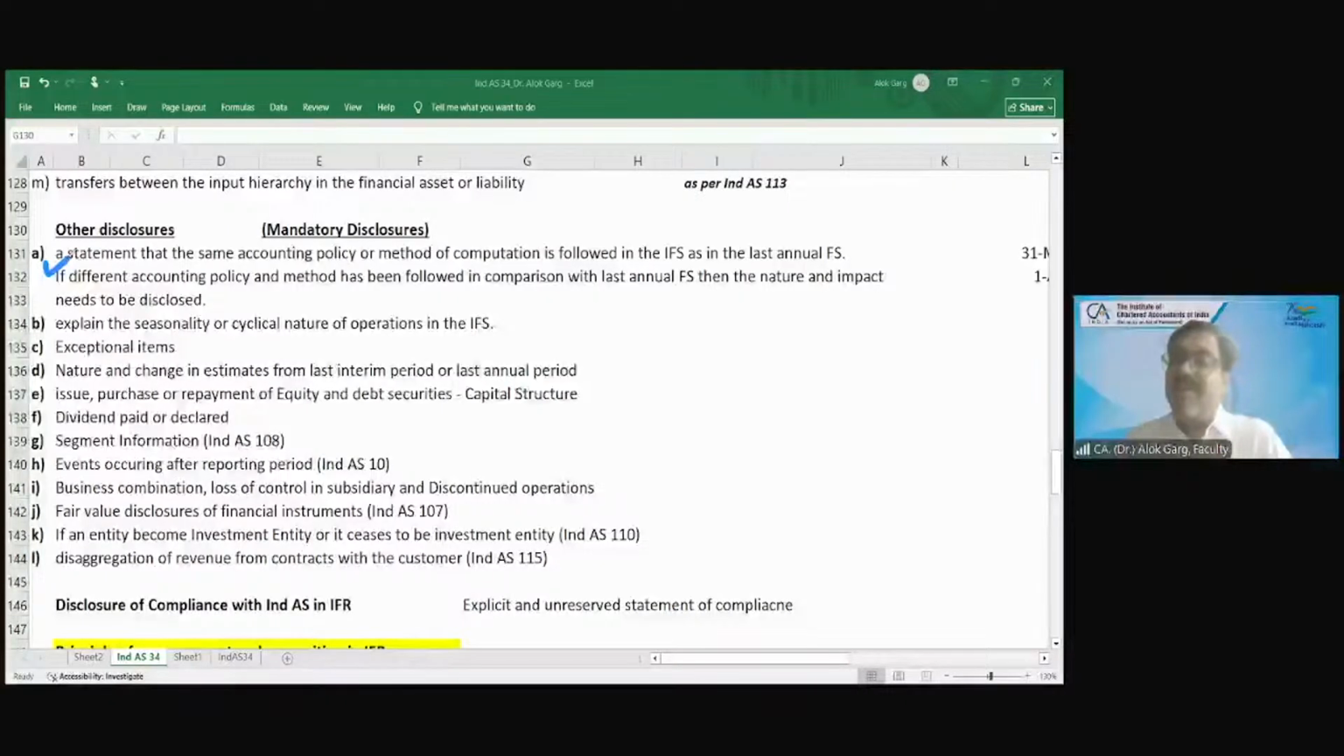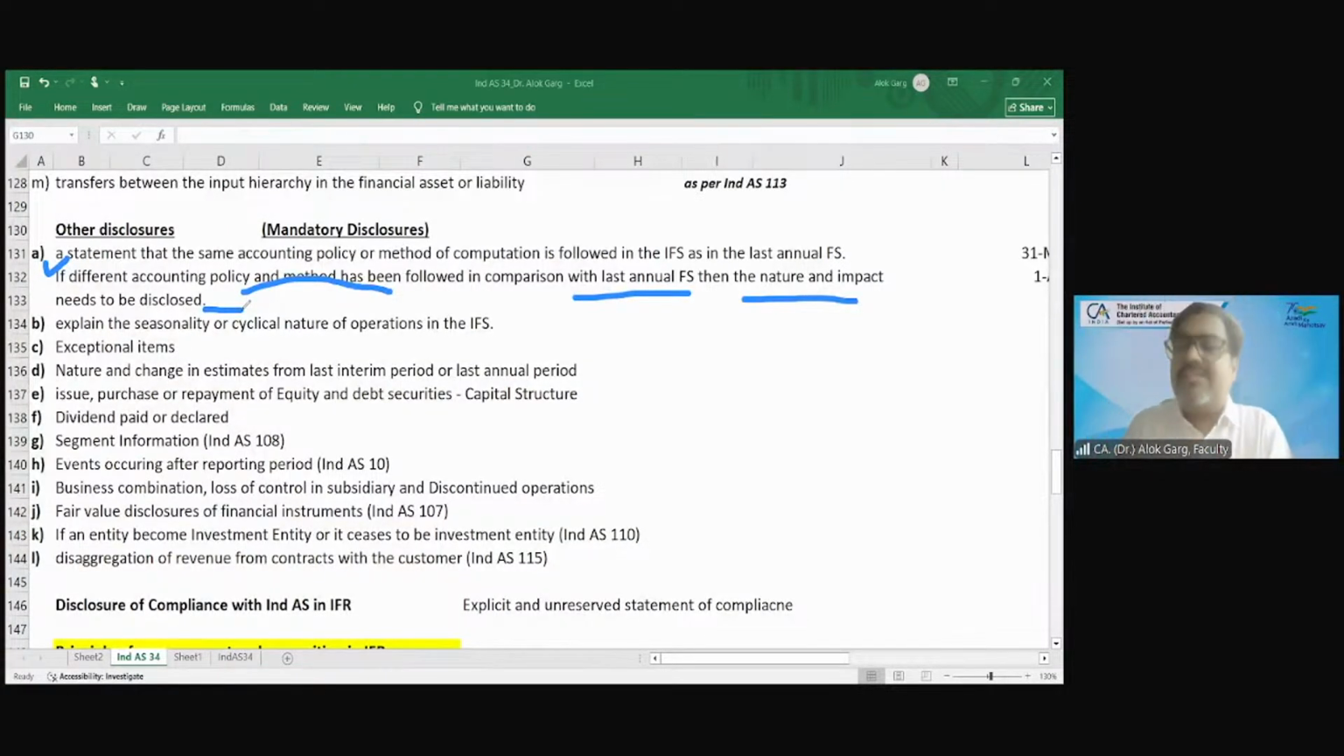But in the first quarter of 30th June 2019, they are not supposed to follow the same accounting policy of leases which was followed in the 31st March 19 financial statement. You cannot follow it, because the standard has changed. So Ind AS 34 says that if a different accounting policy and method has been followed in comparison with the last annual financial statement, then the nature and impact needs to be disclosed and the new accounting policy needs to be disclosed, right?